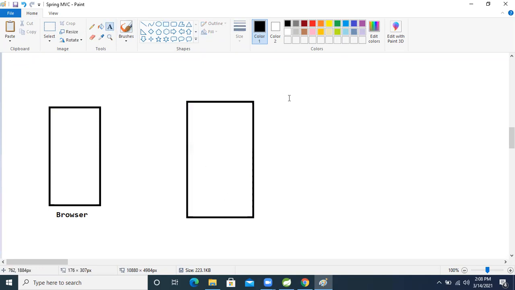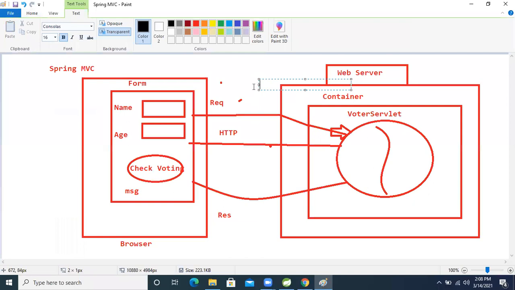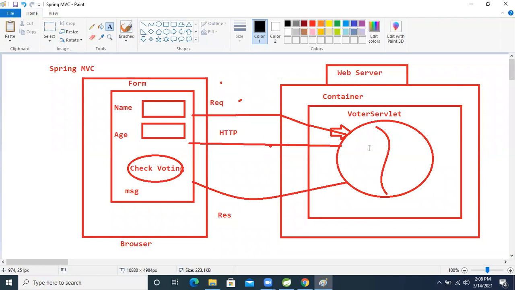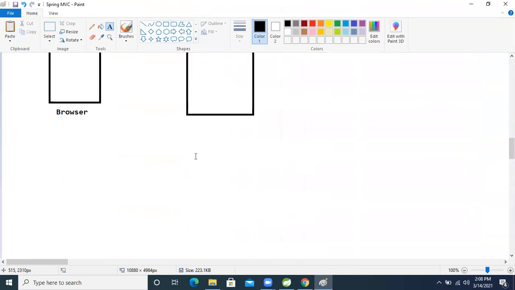Some servlet. Yesterday we just completed that. Whenever the end user makes the request, the servlet component traps it and processes the data. In the middle there is a server and a container, but leave that for now. Whenever we make the request from here to here, our servlet takes the request, processes the request, and the servlet only gives the response. Same like here.